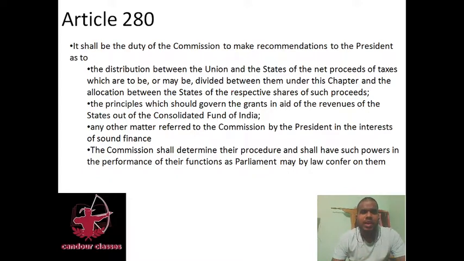The distribution between the Union and the states of the net proceeds of taxes which are to be or may be divided between them under this chapter, and the allocation between the states of the respective shares of such proceeds. Because of this Finance Commission, the GST bill was introduced. There is Central GST and State GST, and UT GST is there for Union Territories.